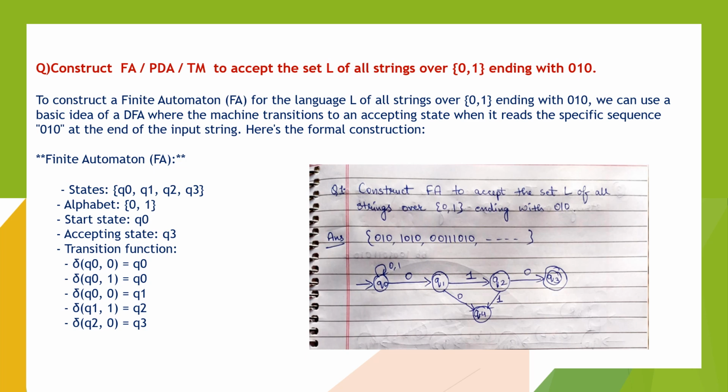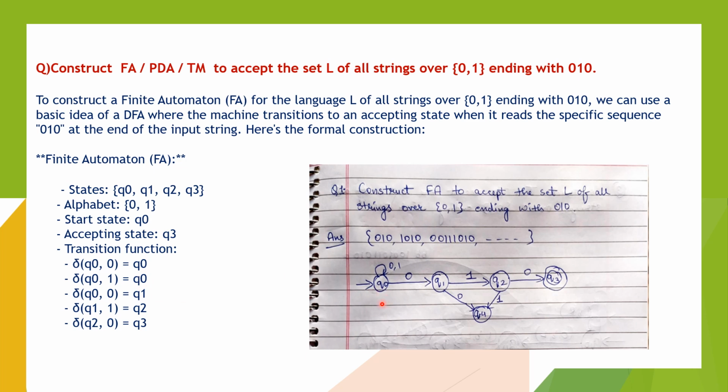Here the formal construction: states are Q0, Q1, Q2 and Q3. Alphabet 0 and 1. Start state is Q0 and accepting state is Q3.